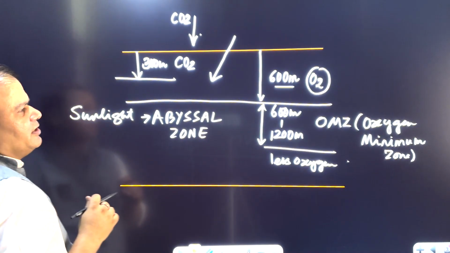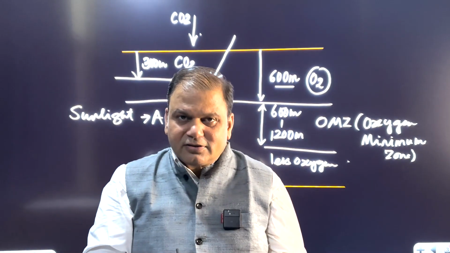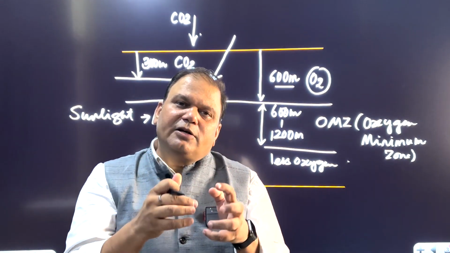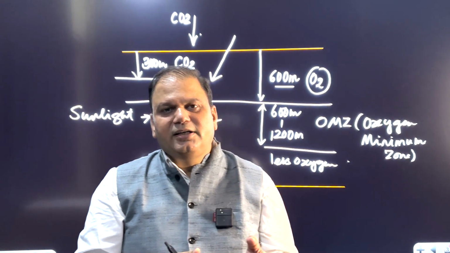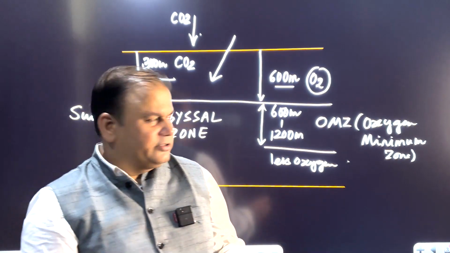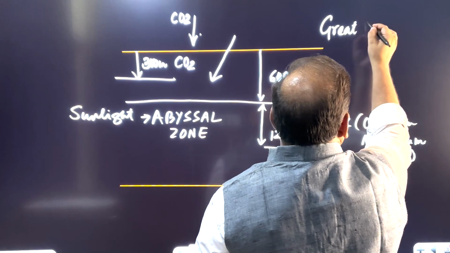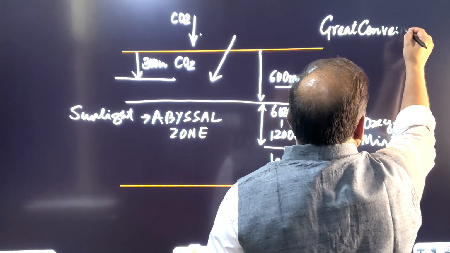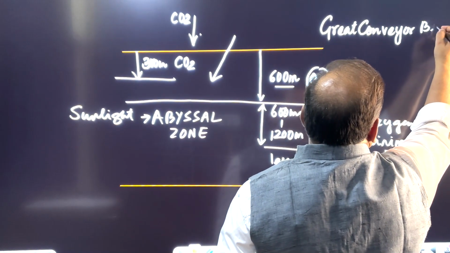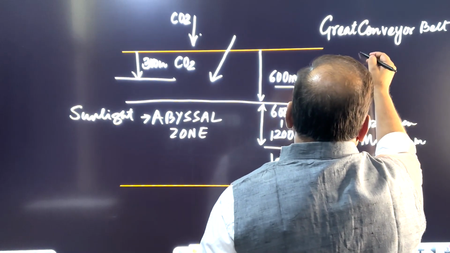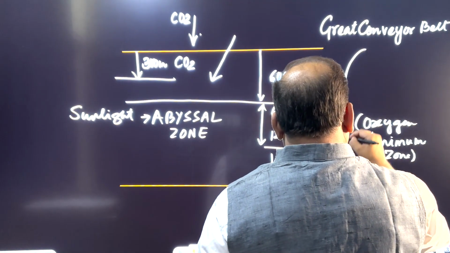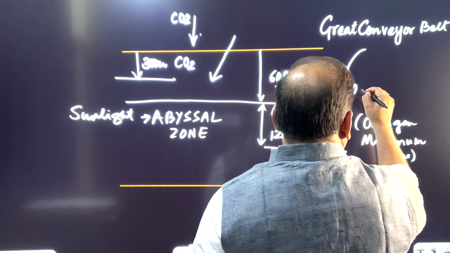And what happens? A global circulation takes place. And this global circulation is called the Great Conveyor Belt. So I'm writing here, the Great Conveyor Belt. And this Great Conveyor Belt is responsible for pushing the oxygen from the upper part of the ocean downwards.